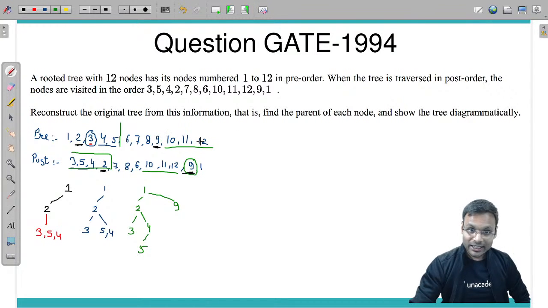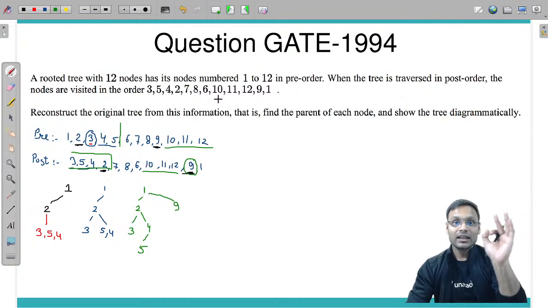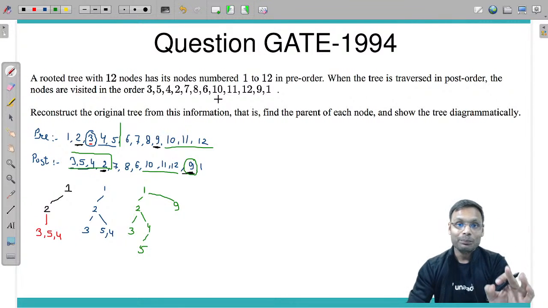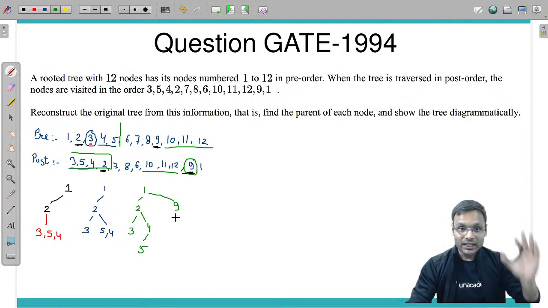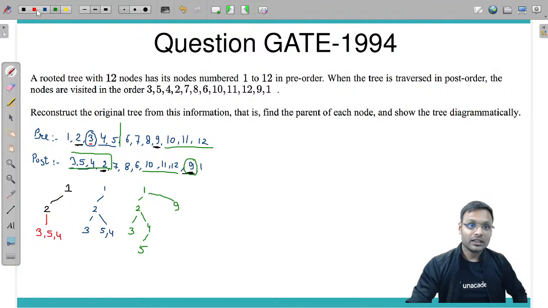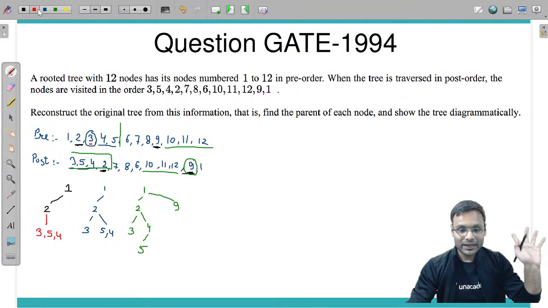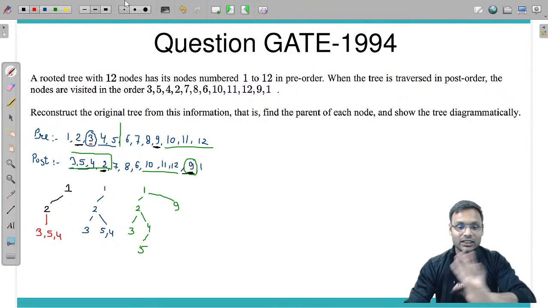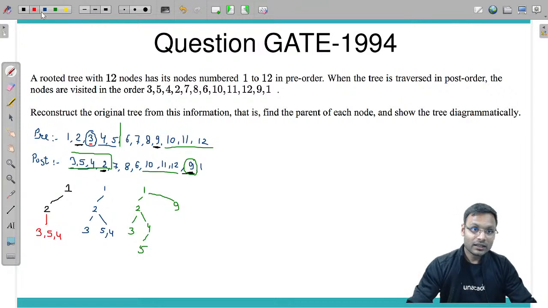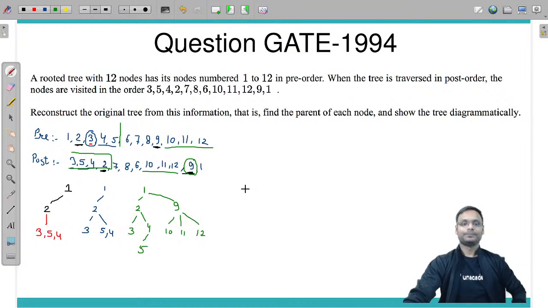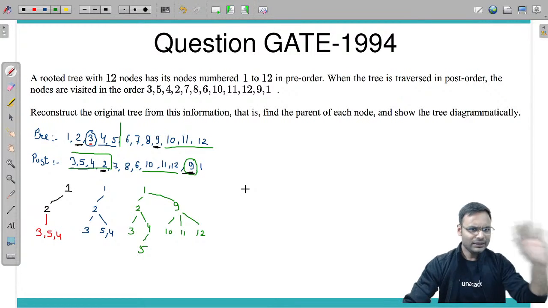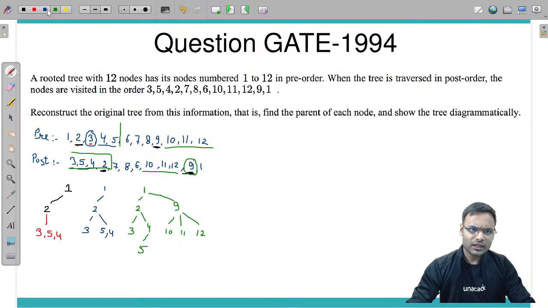So root 10, 11, 12 means 10, 11 and 12 should be siblings and should be under 9. This particular tree is not a binary tree. ये tree binary tree नहीं है. 10, 11 and 12 should be the siblings from left to right, children of 9. Done. This much is done.